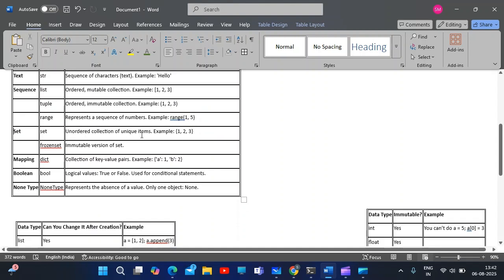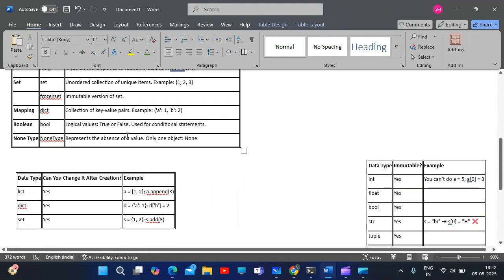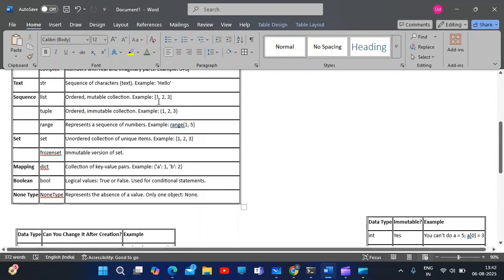Set is an unordered collection of unique items that we have already seen. Mapping is nothing but dictionary. Dictionary is also a collection of key value pairs. Key is nothing but a and b, and value is nothing but 1 or 2. A key is having the value as 1, b key having the value of 2. Like in list and tuple we have seen list of 0, if we see it, then we will get the value as 1. So we are extracting by using the index value, but in dictionary we can extract by using a key value. I will go with the same example.